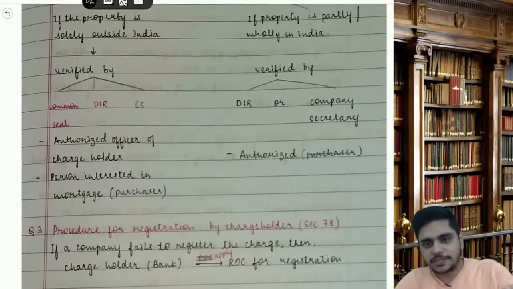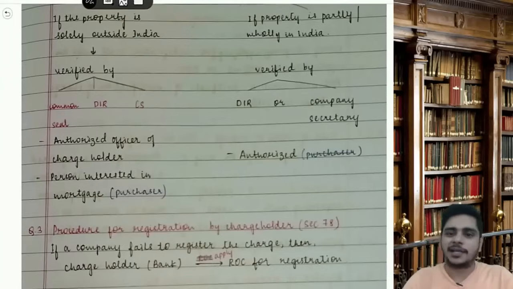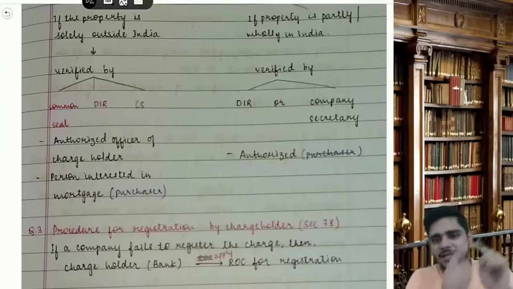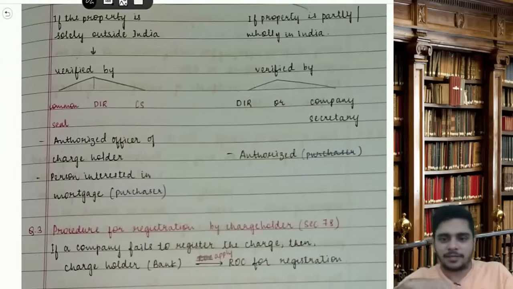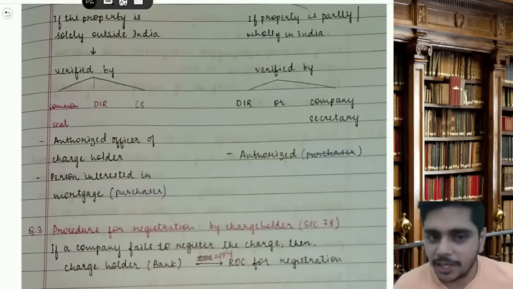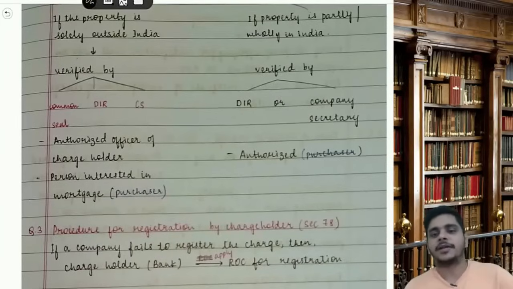So if you have heard that if the property is on loan, you can't sell it, but you can sell it with the permission of the lender. So the company says, okay, a 1,000 crore property is there, bank, we are selling it. Now imagine the company is selling it to Mukesh Ambani. So Mukesh Ambani will be the person who has taken over the loan. So whoever is the owner of the property, whoever is in the contract, the company, the bank, the buyer, everybody, it is your obligation to get it registered, and then you have to make it signed. Who will sign it?